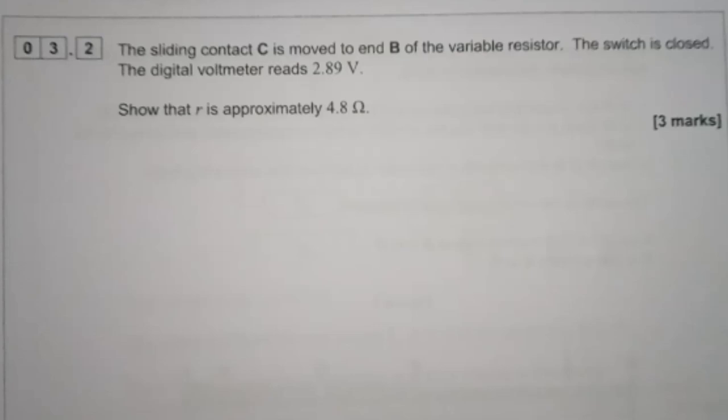The switch is closed. Digital voltmeter reads 2.89. Show that R is... You know what? I'm not going to show it because... What have I got to prove to them? But what's more important is what I can prove to myself, and I know that I can do that question.